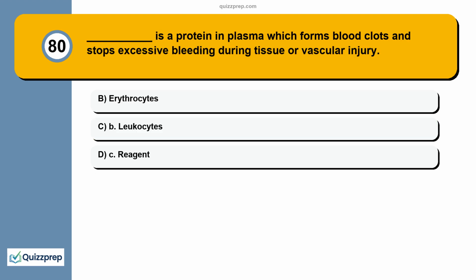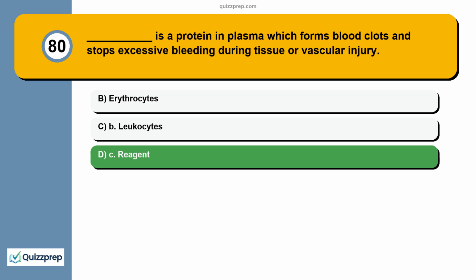Question 80. Blank is a protein in plasma which forms blood clots and stops excessive bleeding during tissue or vascular injury. A. Erythrocytes. B. Leukocytes. C. Reagent. D. Fibrinogen.